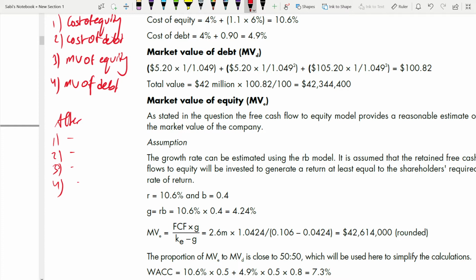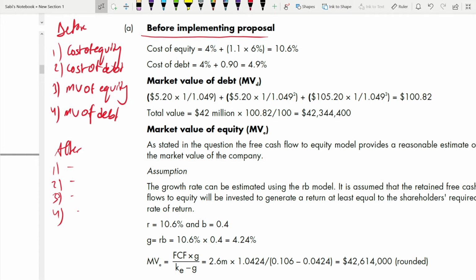Right? Now it is up to you. What do you want to find first? Cost of equity or cost of debt or market value of equity or market value of debt. Anything you can find in any order. There is no fixed order. But in the paper, if you see, they always start with the easiest one, the one which you have direct information, which you can easily take, where you don't require workings.